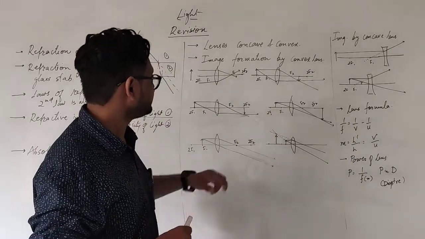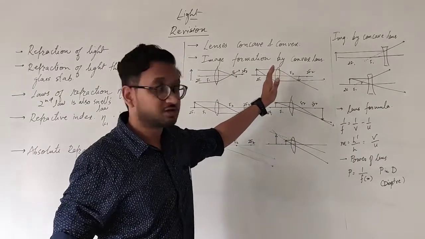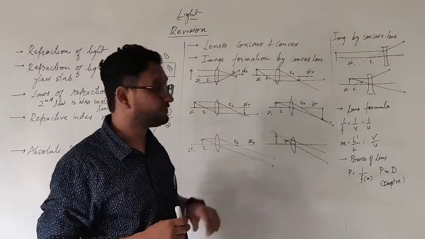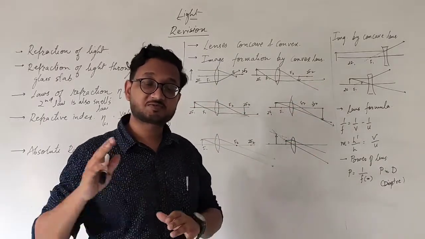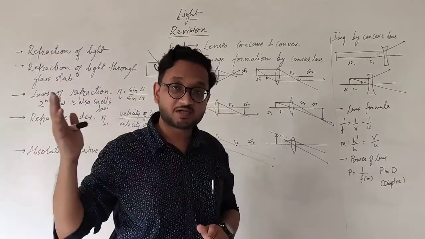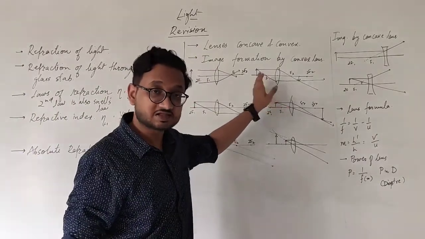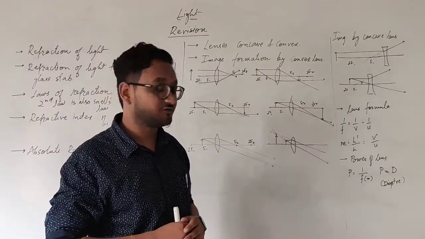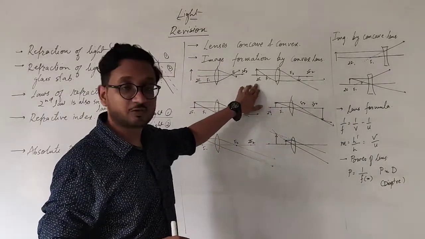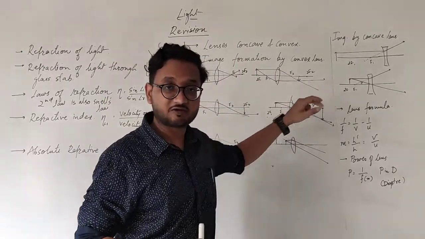The second case, when the object is beyond 2f, the image will be between f and 2f, just like when it is beyond c, the image will be between f and c. The same thing is happening over here, only that this is a lens, so it is on the other side of the lens. That is why you can see it is beyond 2f, then the image is between f and 2f.